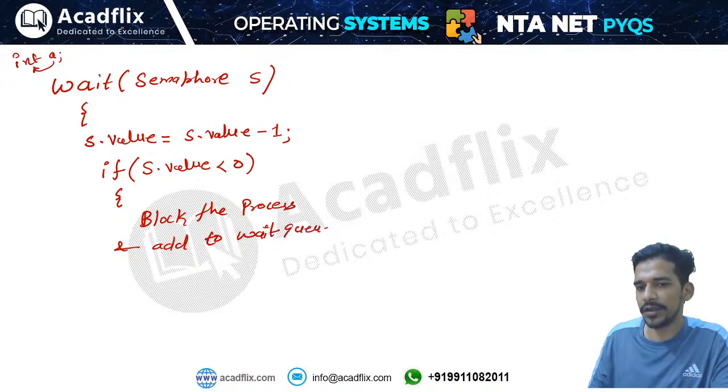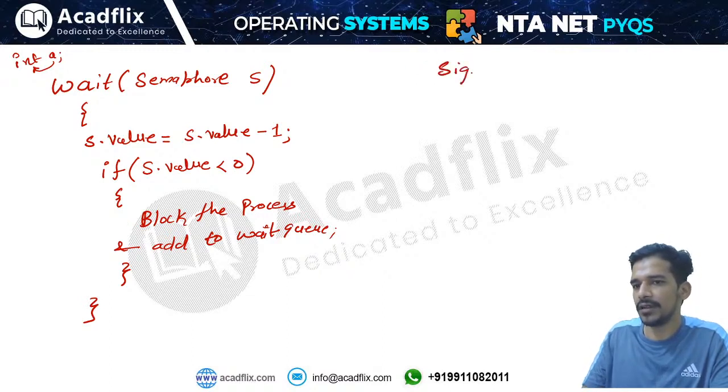This is very important. Understanding this wait operation is really important, right? In the wait operation, first you decrement the value of the semaphore. If the value of the semaphore is less than 0, then the process which applied the wait operation will be blocked. Otherwise it can enter the critical section. If the value of the semaphore after decrementing is equal to 0 or greater than 0, then the process can enter into the critical section. Don't worry, I will give you lots of examples on this.